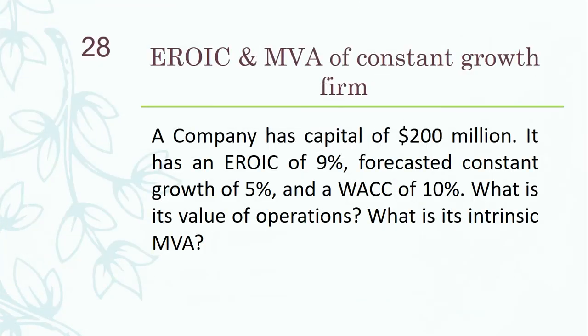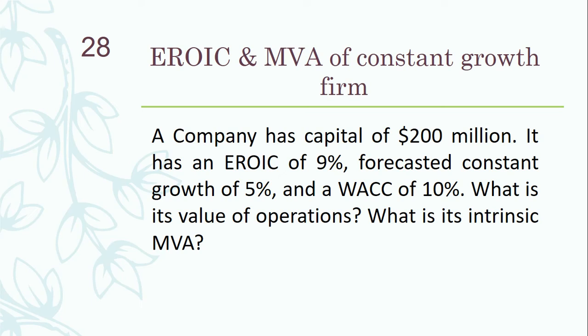Let's see how this expected return on invested capital can be used in determining the market value added. Here's an example. A company has capital of $200 million.